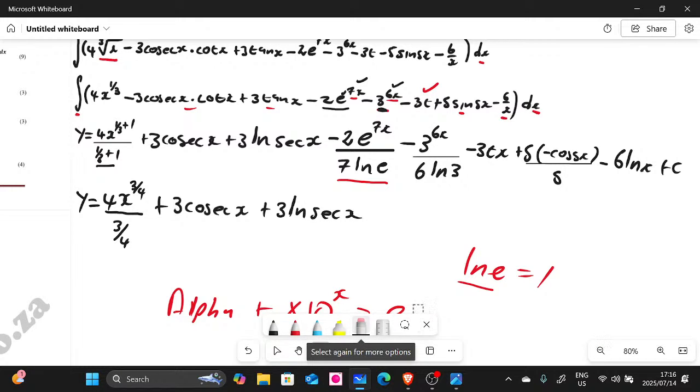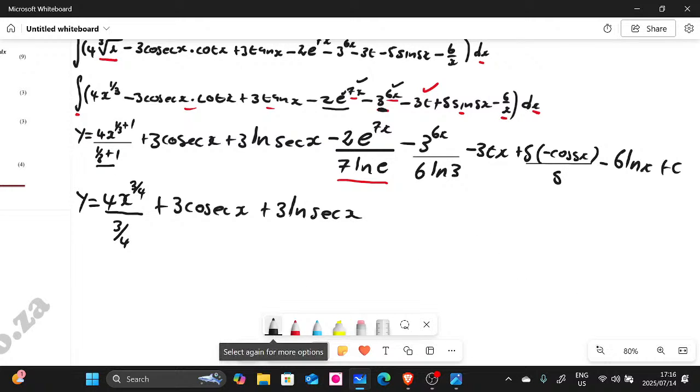But you don't really have to do that. Just know that ln e is 1. So we can rewrite this as negative 2 multiplied by e to the power of 7x divided by 7, because this here is 1. And then we go to the next one. Here I tend to have a lot of people who are a bit confused, guys.